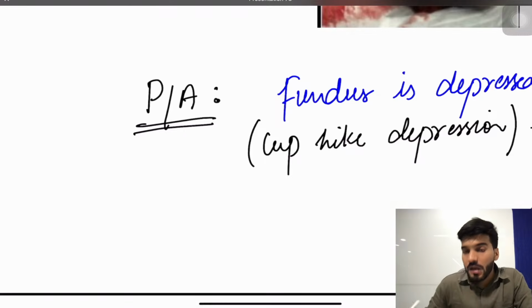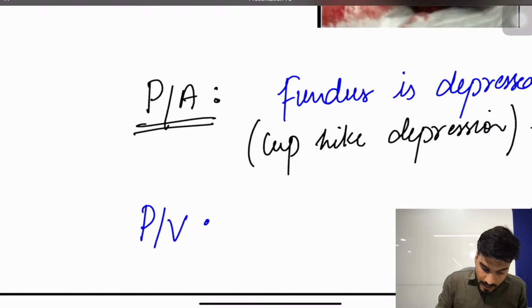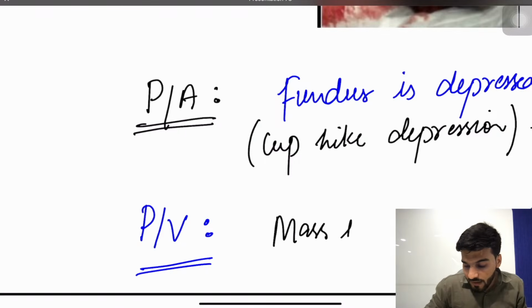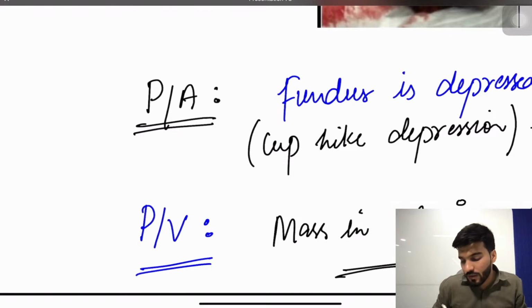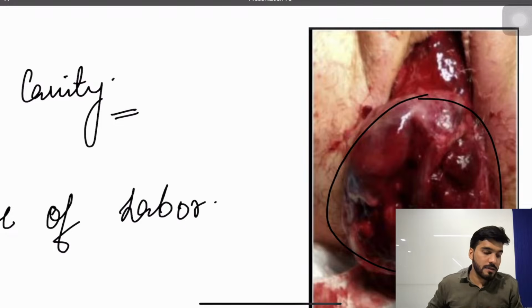Why? Because, sir, the uterus that you are trying to find over the fundus is outside. That's why on per vaginal examination you are seeing there is a mass in the vagina. You are seeing that this mass is coming out, this mass is protruding out. This is a uterine inversion.